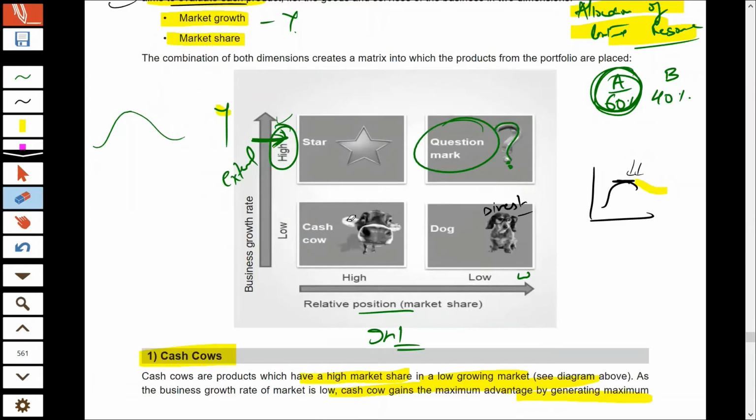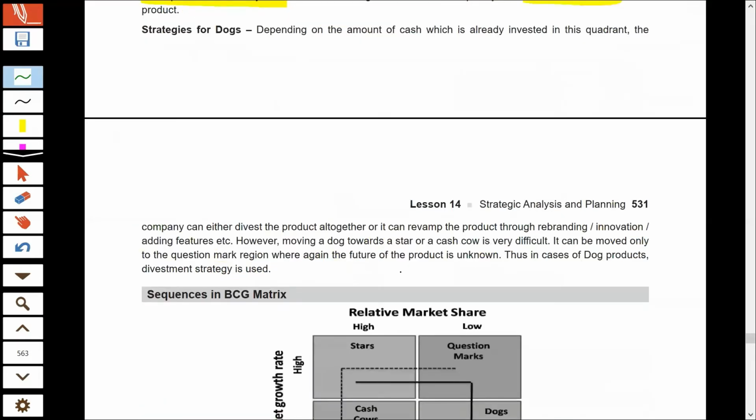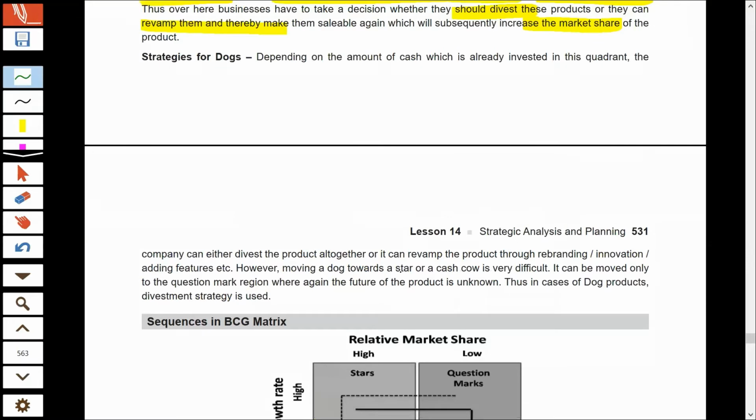Either you can leave the dogs as they are, not invest more, and try to divest, or you can invest the money into the dogs and try to turn them into cash cows by increasing their market share from low to high. That depends upon your analysis. If you think the future is good, you should invest and then turn them into cash cows. Now, what are the strategies for dogs?